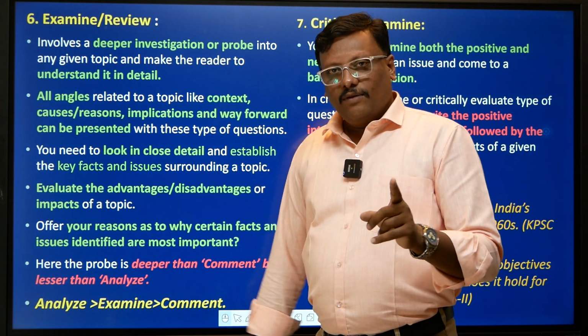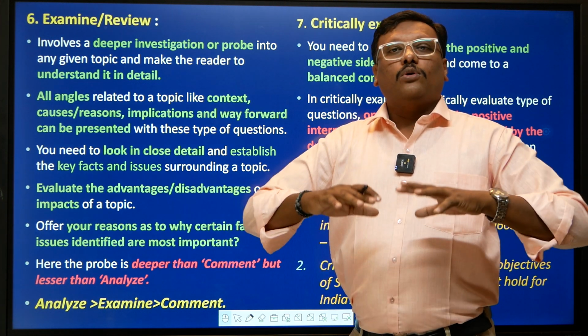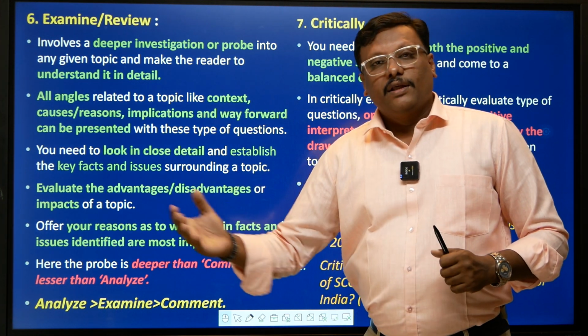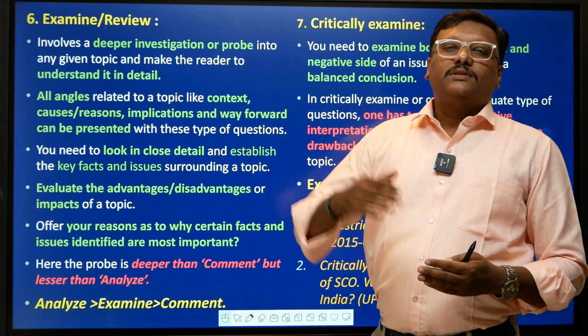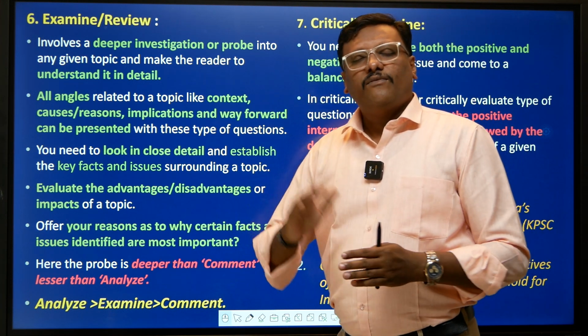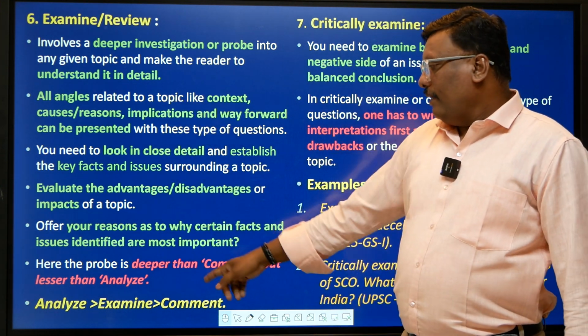So you evaluate the advantages and disadvantages or impacts of a topic: the pros, the cons, the merits, the demerits. Everything is examined for a particular topic or statement.